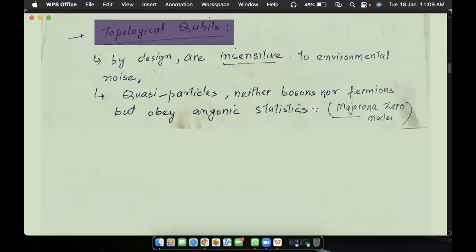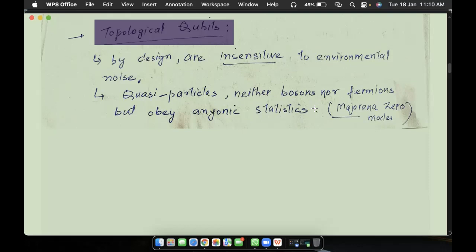Then there's another one which is being hugely investigated right now. It is called topological qubits. They have a very good property that they are very insensitive to environmental noise. See, the other techniques that we just discussed are sensitive to environmental noise. When we try to manufacture the hardware, this environmental noise comes in, and that is not good for us, and we want to reduce this noise as much as possible. Then comes the topological qubits, which are very insensitive to environmental noise, but they have not yet been practically implemented. It's very hard right now, and work is being done currently.